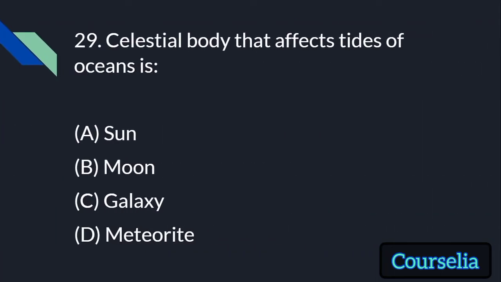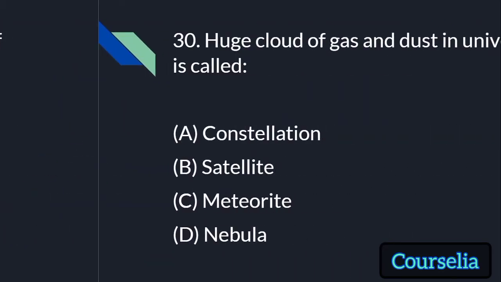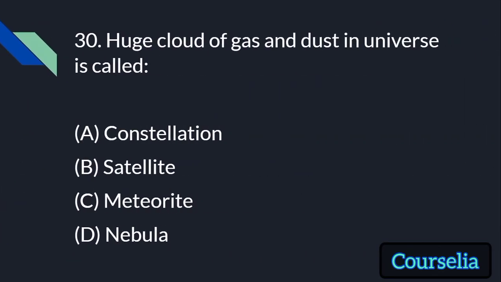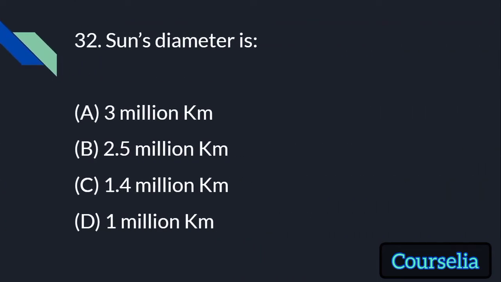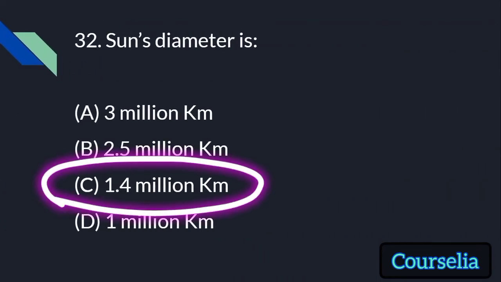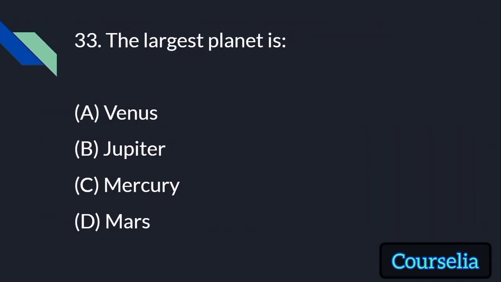Celestial body that affects tides of ocean is Sun, Moon, Galaxy, Meteorite. The answer is Moon. Huge cloud of gas and dust in the universe is called constellation, satellite, meteorite, or nebula. The answer is nebula. Outer surface of the sun is called corona. Sun's diameter is 1.4 million kilometer. The largest planet is Jupiter.